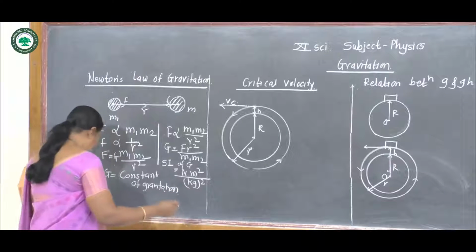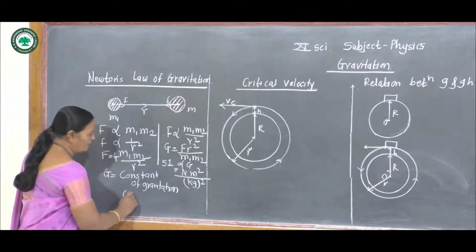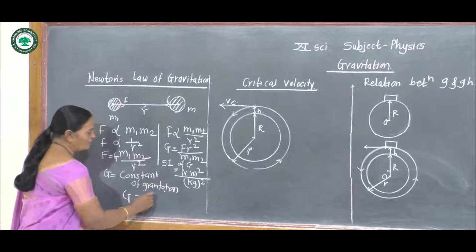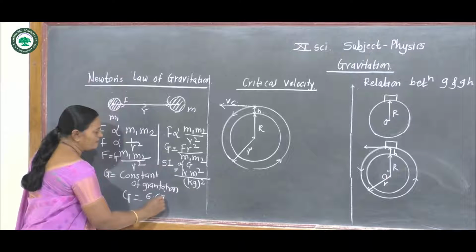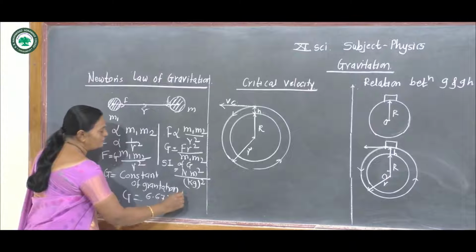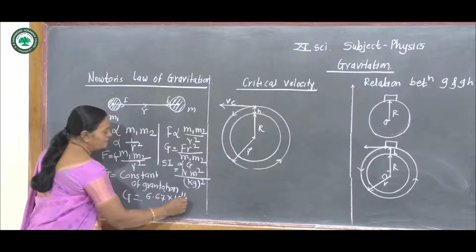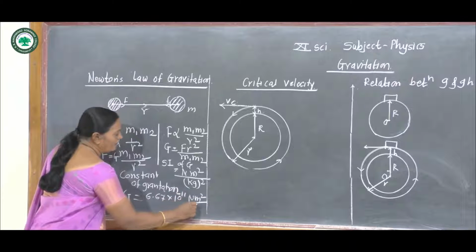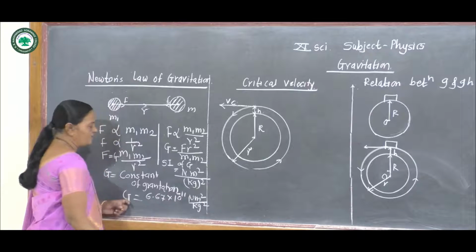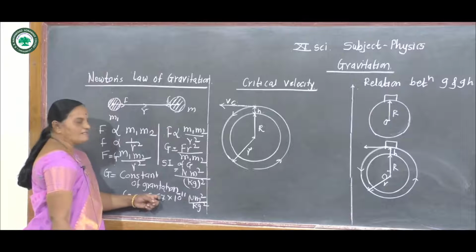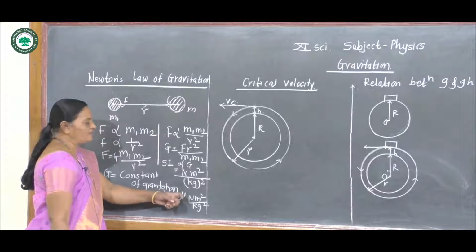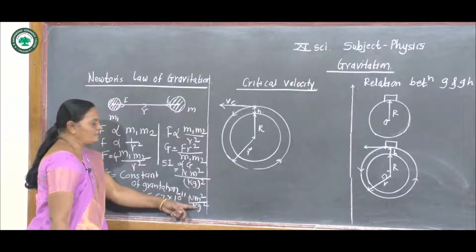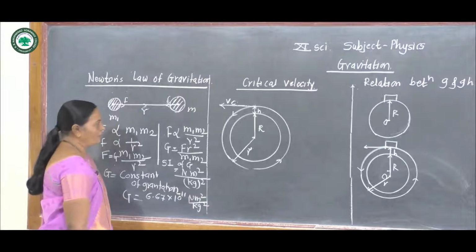It is a constant and has the value G is equal to 6.67 into 10 raised to minus 11 Newton meter square per kg square.